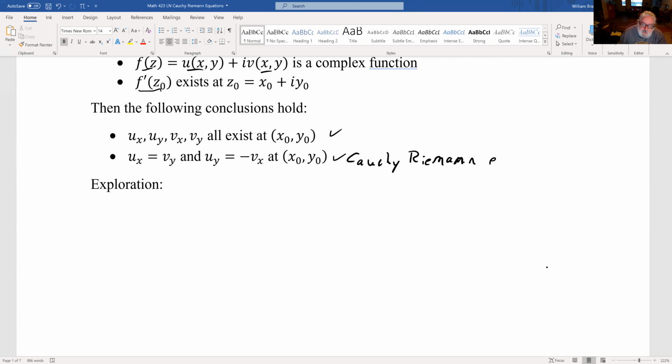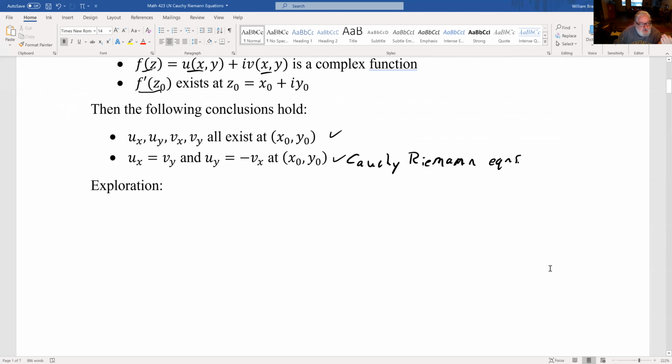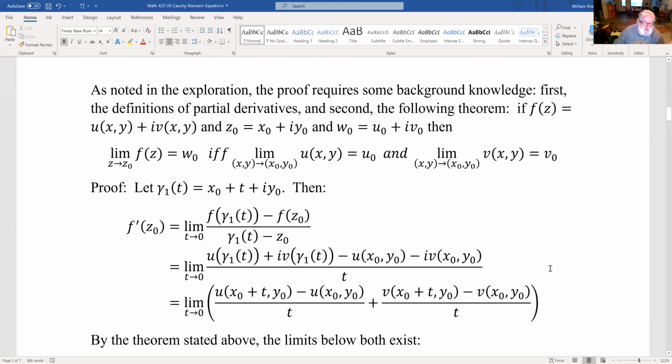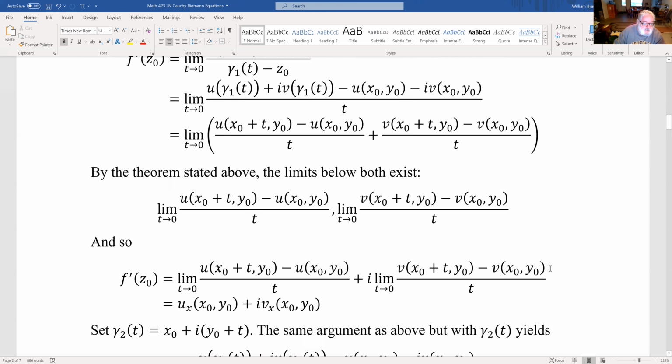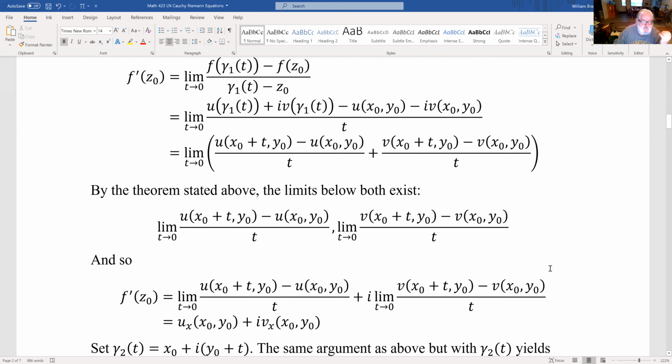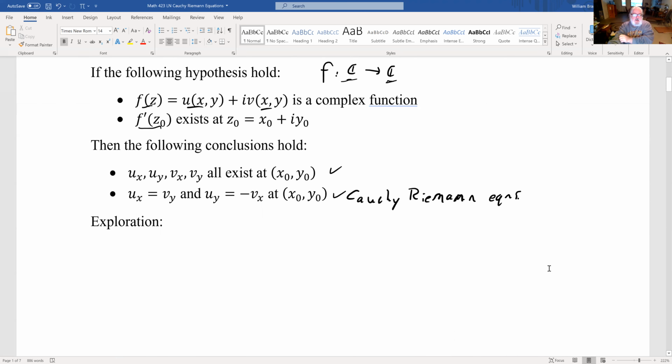equations. This is the first big theorem that we've seen, so I'm going to walk through a little bit about how to think about proving theorems. There are going to be two parts. One is exploration, and the next part is the proof, and then what I call an elevator statement. And so we'll try and figure all that out as we go through.